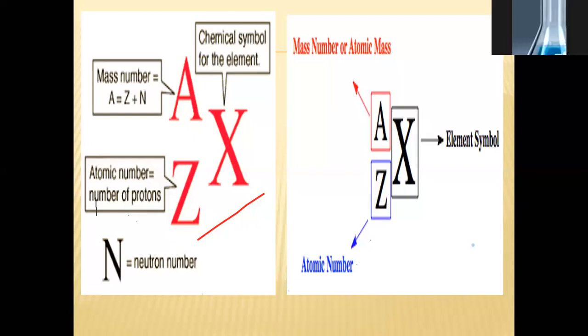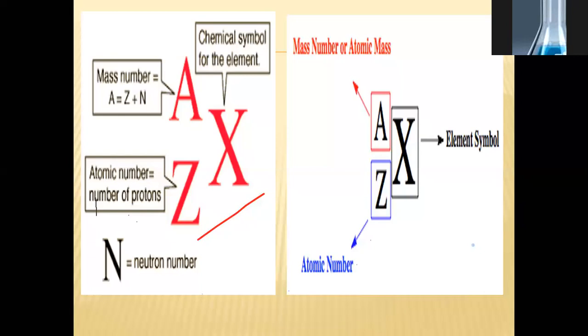Miss, we can identify the element by its atomic mass because every element has different atomic masses. Can we identify an element by its atomic mass? Atomic mass means mass number, because they are telling the mass number of an element. Can we identify any element by its mass number?